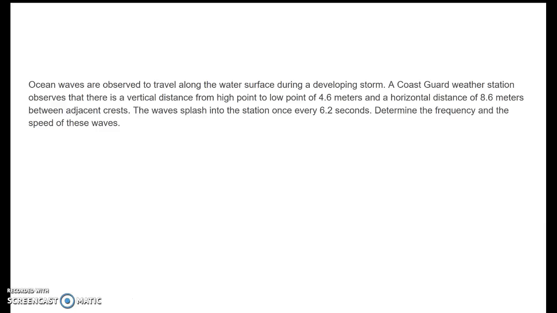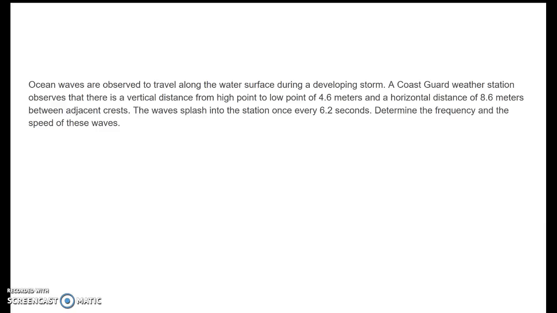Okay, ocean waves travel across the water surface during a storm. A Coast Guard weather station observes that there's a vertical distance from high point to low point of 4.6 meters, and a horizontal distance of 8.6 meters between adjacent crests. The waves splash into the station every 6.2 seconds. Determine the frequency and the speed of these waves, okay?